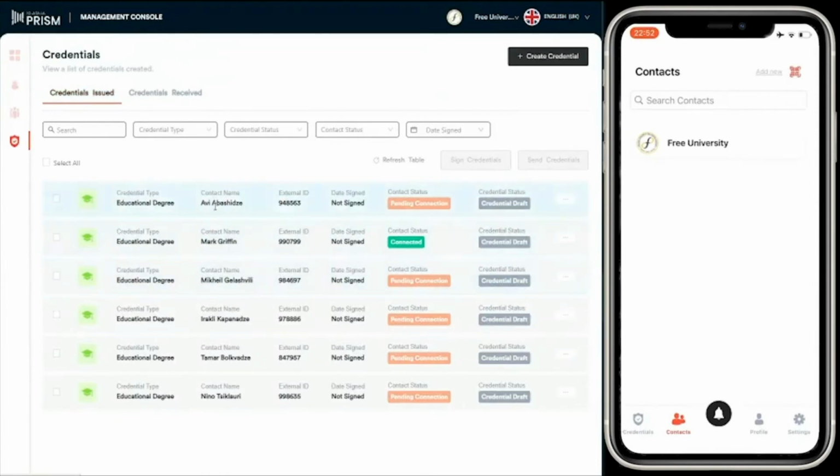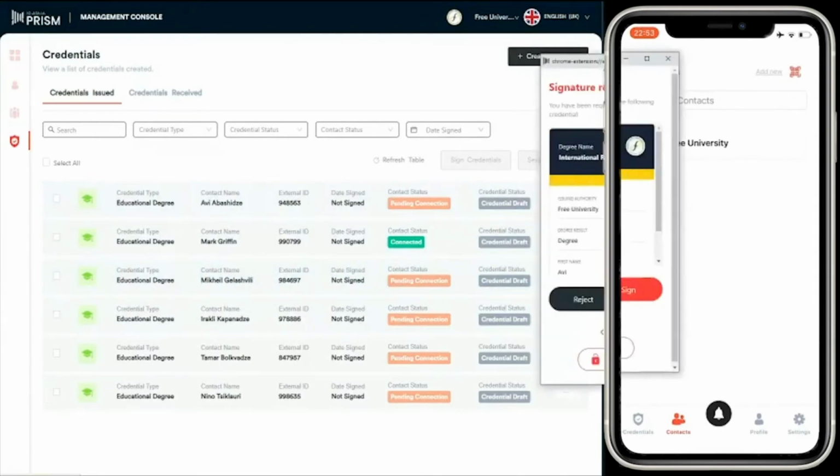We have both credentials issued and we can also receive credentials. So let's have a look at the credentials. We have credential type, educational degree, the contact name, external ID, whether it's been signed or not, the contact status, whether they've been connected or not, and the credential status. So as you can see, they're all in draft status. Once they've been created, you can see that they go to the browser wallet automatically.